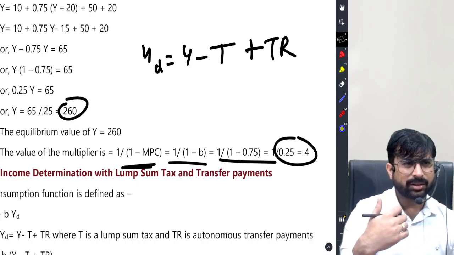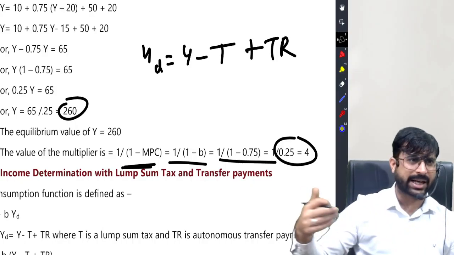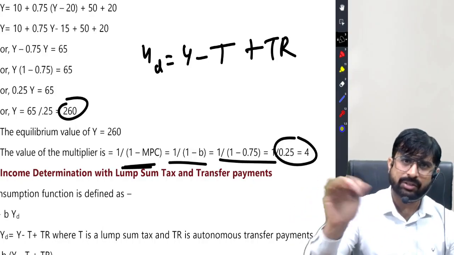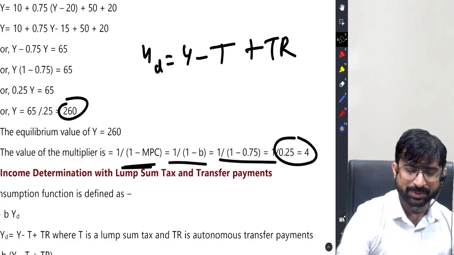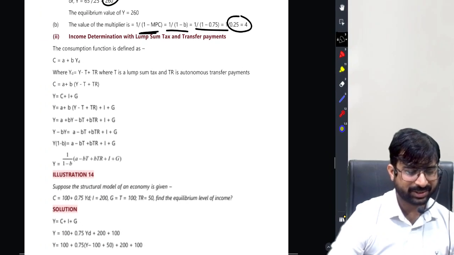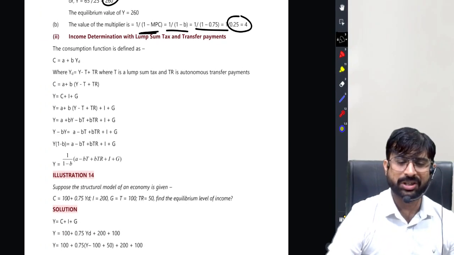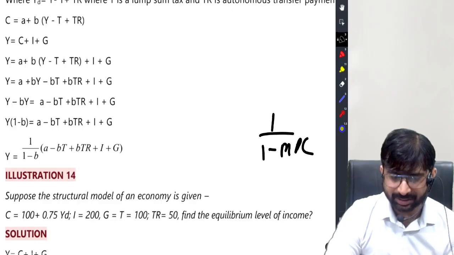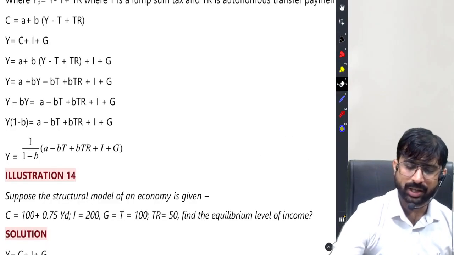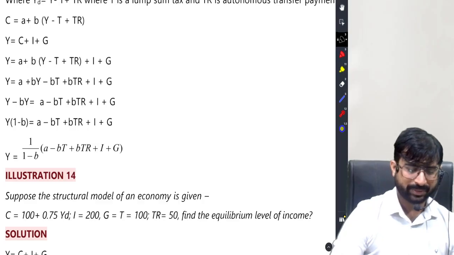Because if there is government, there will be taxes. But if there is government, there will also be pension. So disposable income is income minus taxes plus transfer payments. This is what I wanted to communicate. Let's put it forward for you.